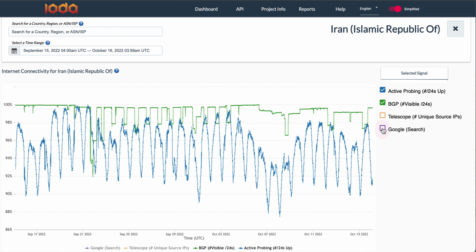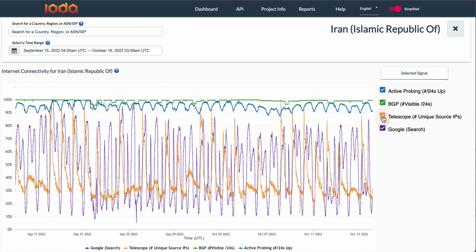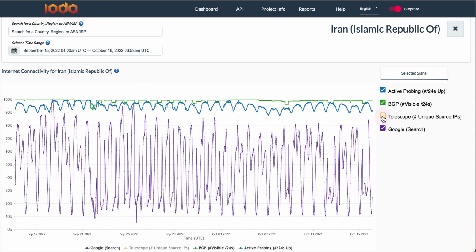And we can also see if we add our other signals back. Let's do it one at a time. Just adding the Google signal back, where again, during these disruptions, it reaches a lower maximum than it did in the days before.